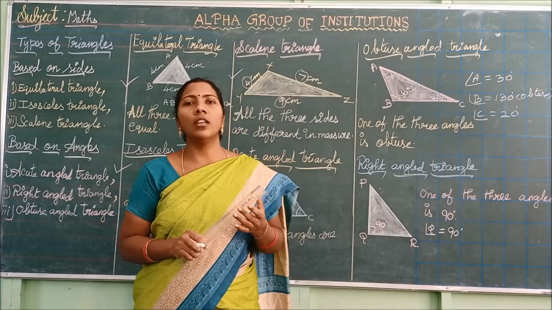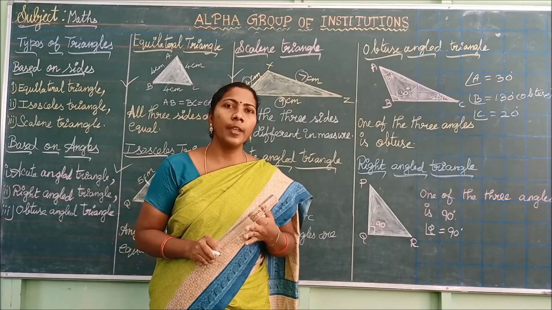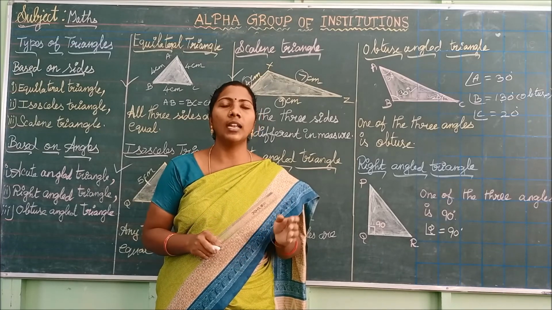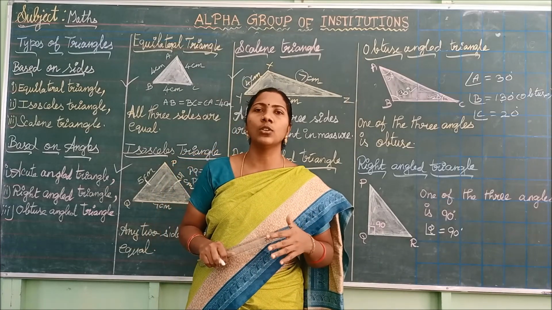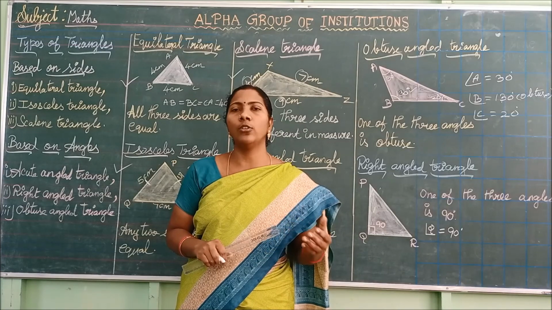So far, children, what are the concepts we have discussed? Point, line segment, ray, line, types of angles, and then types of triangles. So write your class notes neatly, go through the concepts, okay, and do your homework correctly.